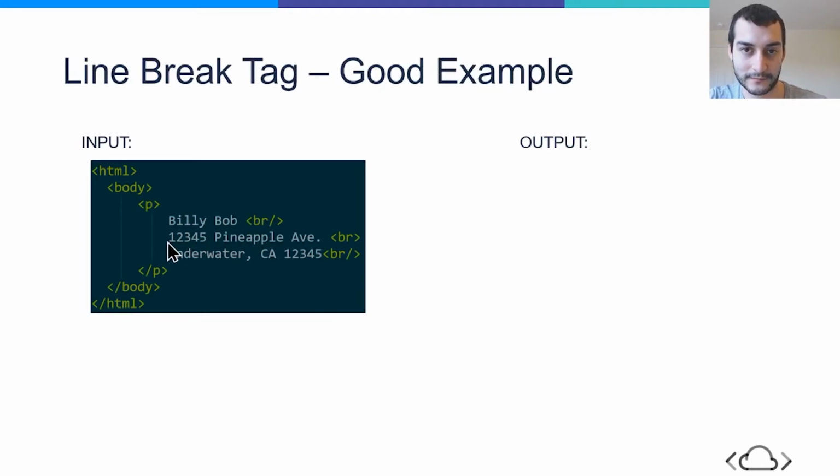onto our second line. Then this street address is going to get outputted, and then we have another line break, where this is going to cause us to jump onto our third line. We jump to the beginning of our third line, or again, we break onto our third line. Right here, we have a city name, Underwater, California, and then a zip code.